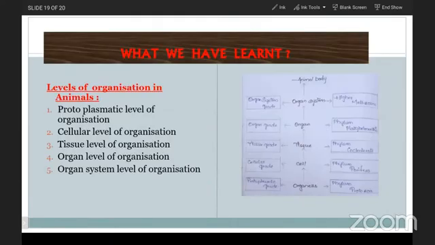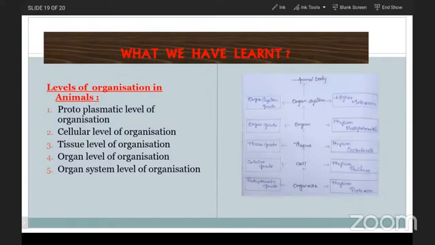Shall we go for what we have learned? Okay. So in this class, we have discussed so far about level of organization and germinal layers, and one more thing also, let me explain to you, that is an open type of circulation and closed type of circulation.